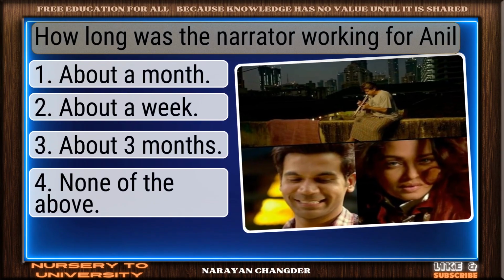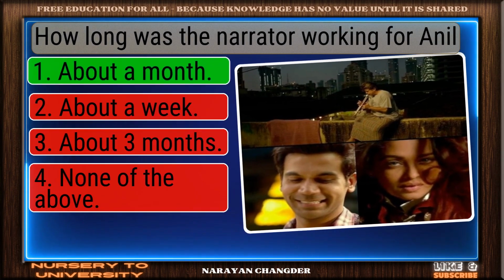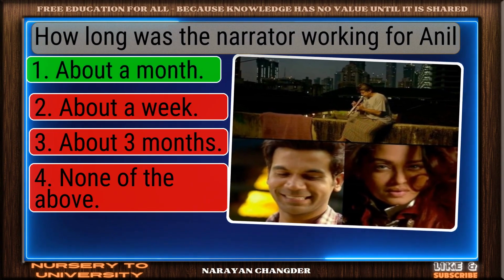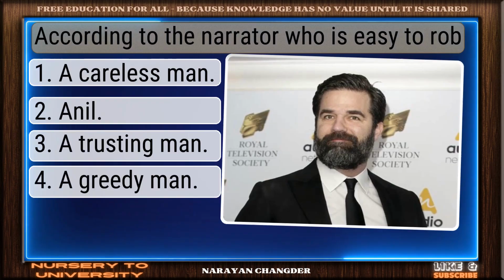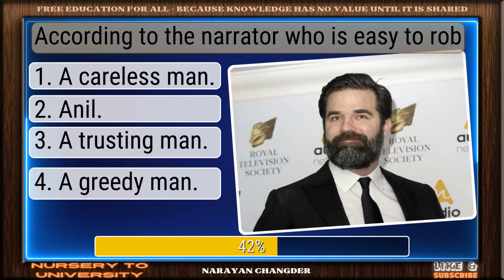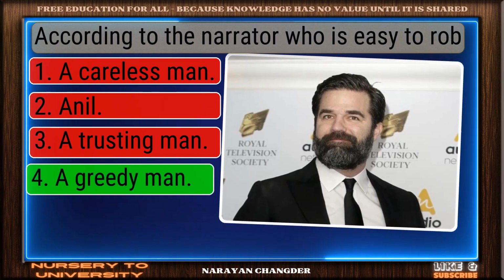How long was the narrator working for Anil? Right again. About a month is a valid answer. According to the narrator, who is easy to rob? You're right. A greedy man is the correct answer.